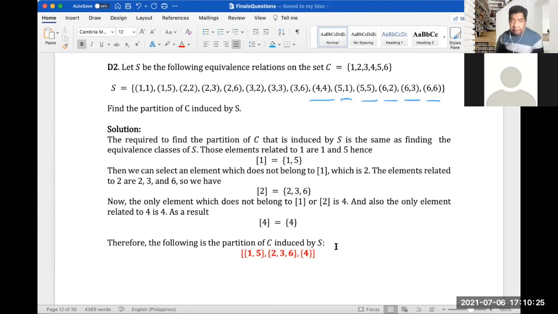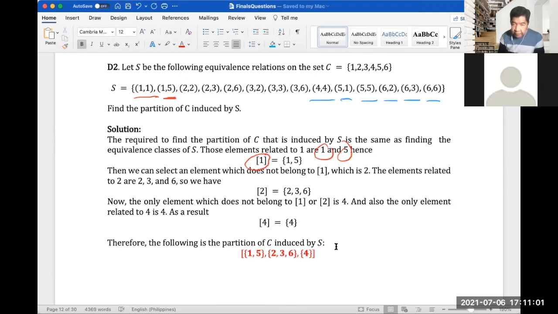We are required to find the partition of C that is induced by S. It is similar to finding the equivalence classes of S. So those elements related to 1, which are 1 and 5, right? So element 1 is related to 1 and 5. Why? Look at S, which has (1,1) and (1,5).